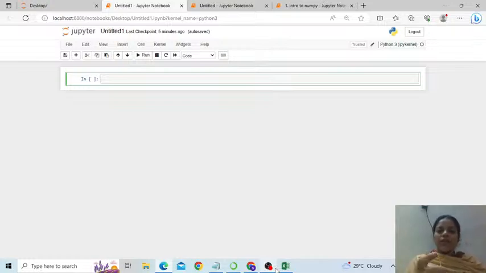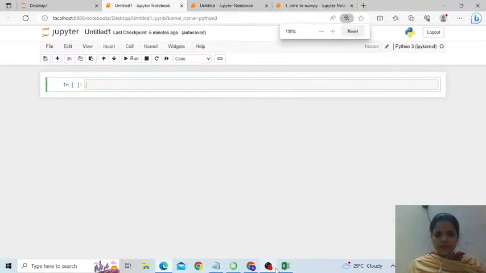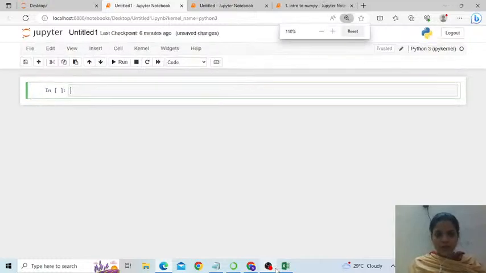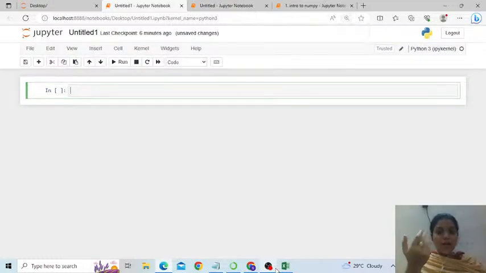A very quick revision of what we learned about numpy yesterday. The basic functionality of numpy is to create arrays. Arrays are built on top of lists. An array can be a 1D array, 2D array or n-dimensional array. How do we create an array? Before that, we have to make sure we have imported numpy as a package.